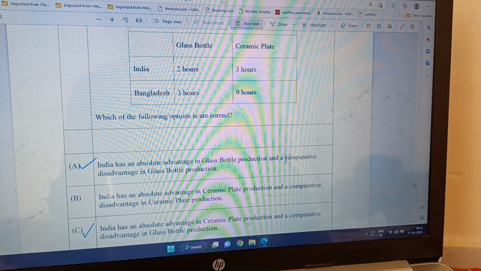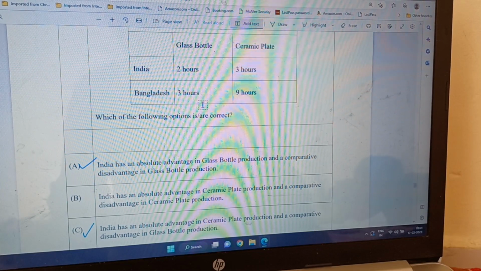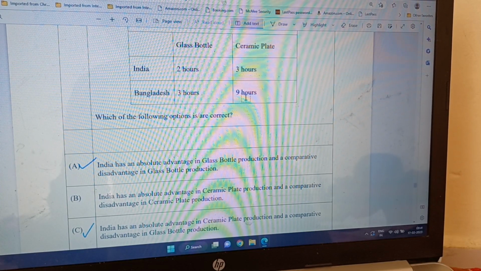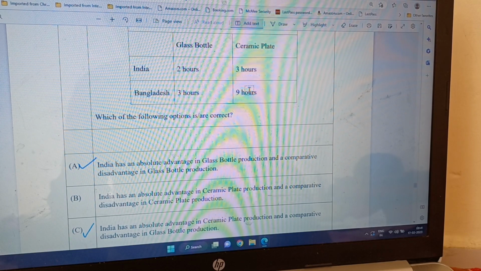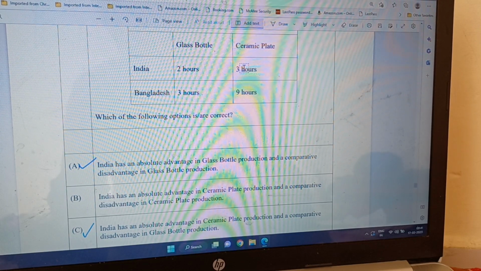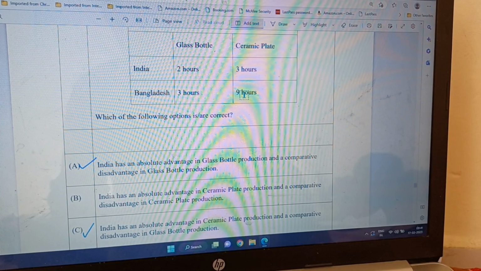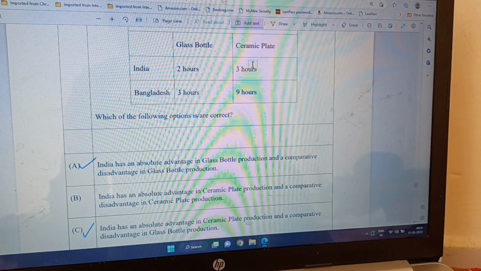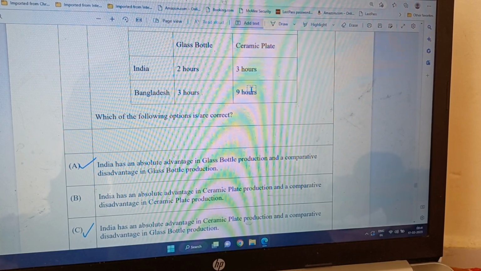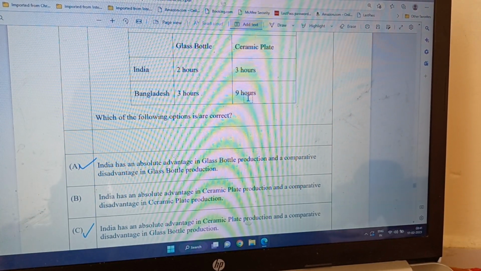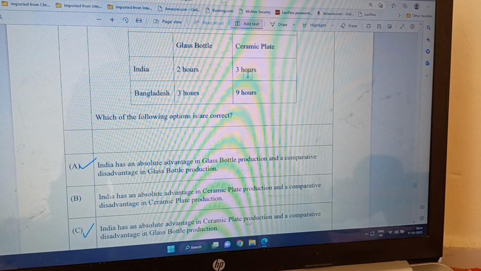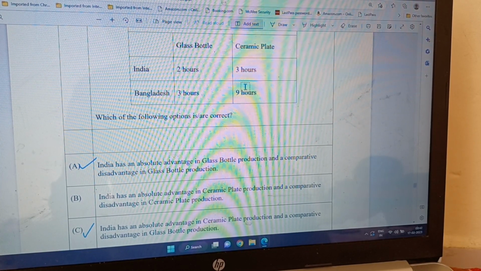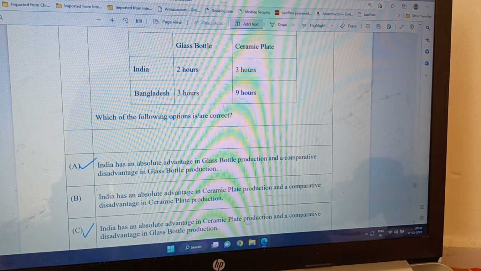India has a comparative advantage in ceramic plate production, because here it is 3 hours and 9 hours. Bangladesh takes 9 hours, which means India can produce 3 ceramic plates while Bangladesh can produce only 1. Since this difference is more here, India has a comparative advantage in ceramic plates.